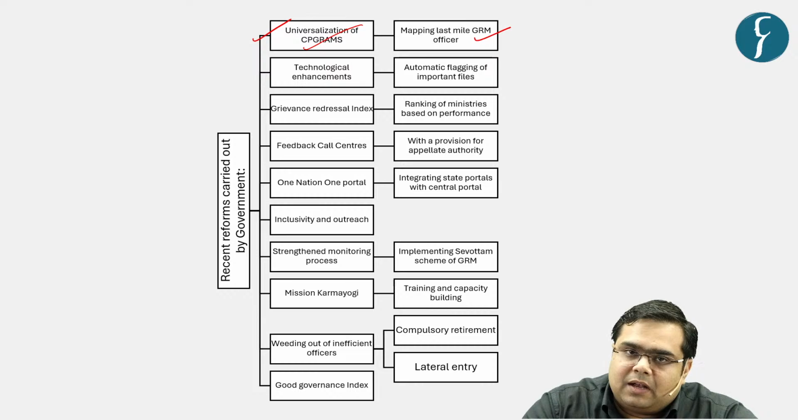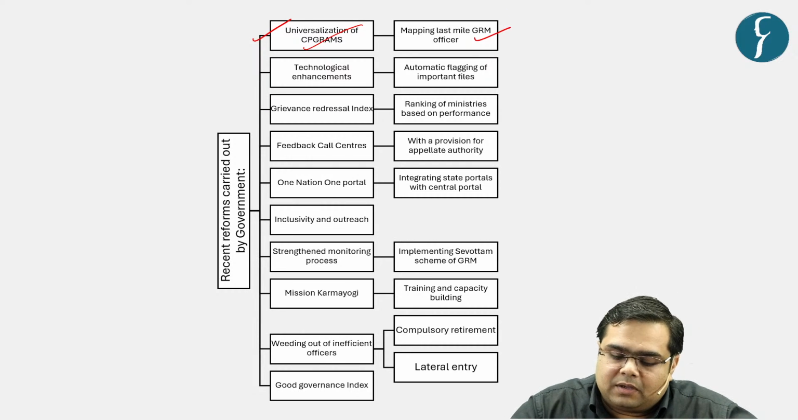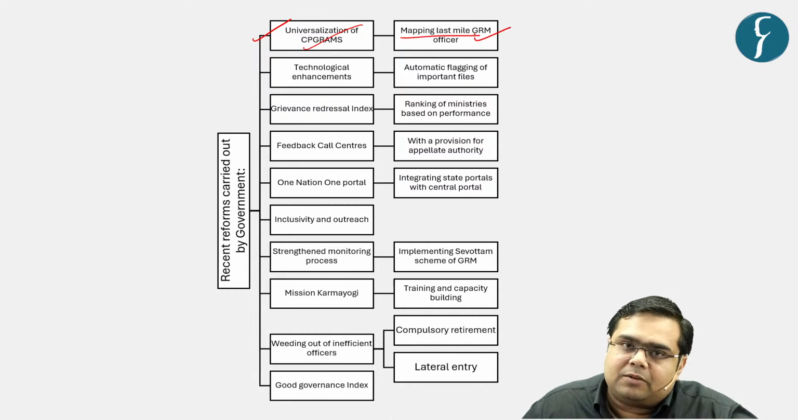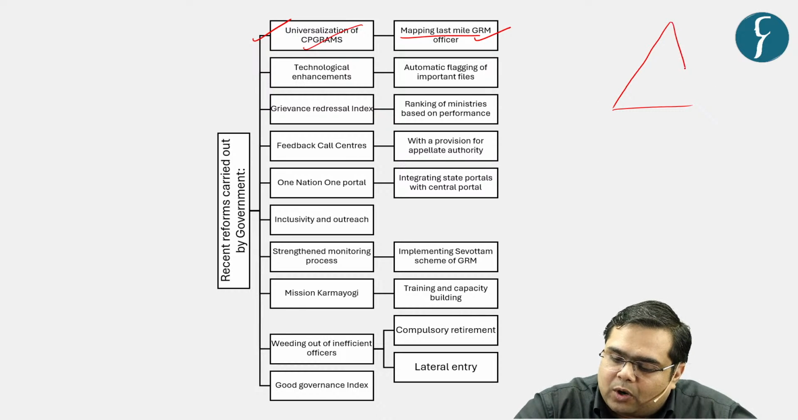Earlier, CPGRAMS was available only to a very limited scope and extent. However, over the period, the government has universalized the CPGRAMS. That means it is now all-encompassing when it comes to the central government. It has mapped the last mile grievance redressal mechanism officer, and if a particular grievance is received by CPGRAMS, CPGRAMS acts on a top-down model. You are a user, you don't have to go to, let us say, person X or Y who is the cutting edge bureaucracy, right?